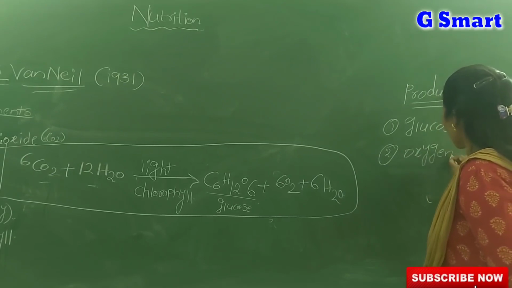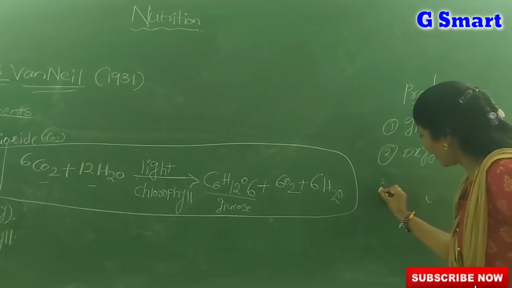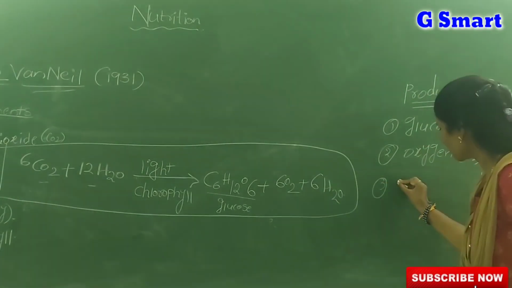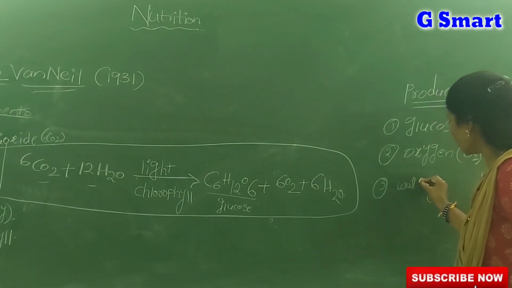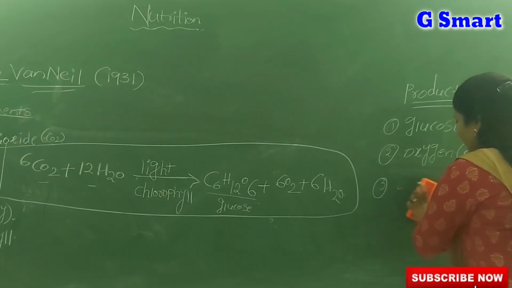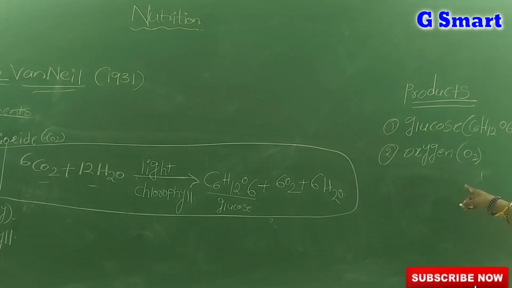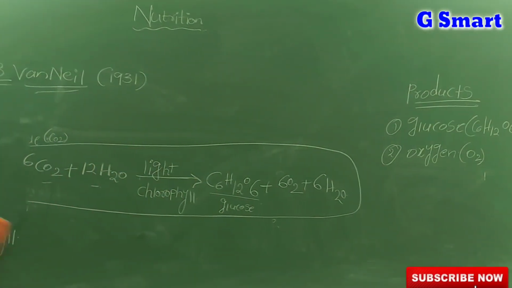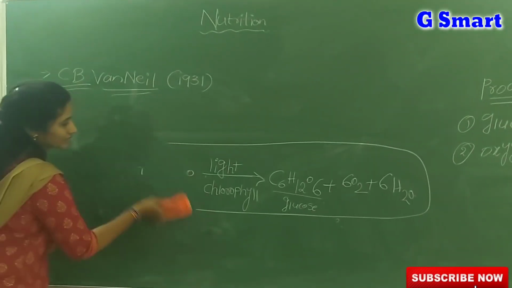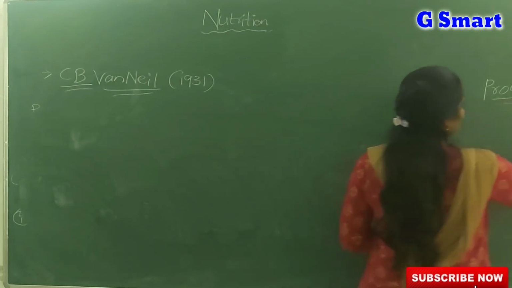The second product is oxygen, that is O2. A little bit of water is also produced, and here we are writing water, but that is not so important. Glucose and oxygen are the two products. Then after that, we are going to look at the remaining scientists in the nutrition lesson.